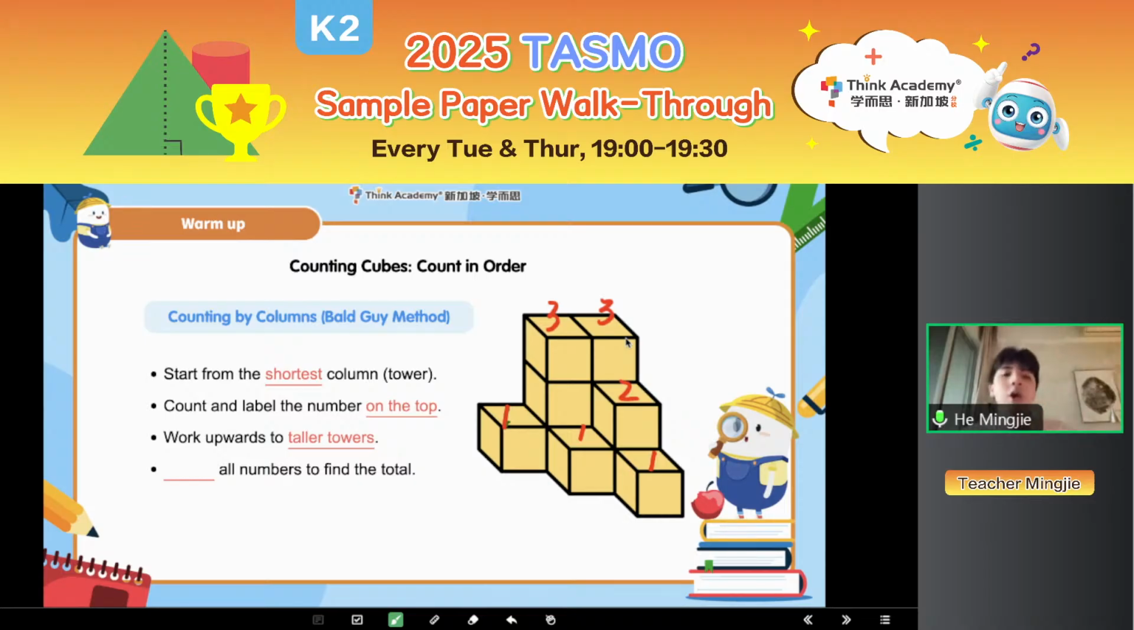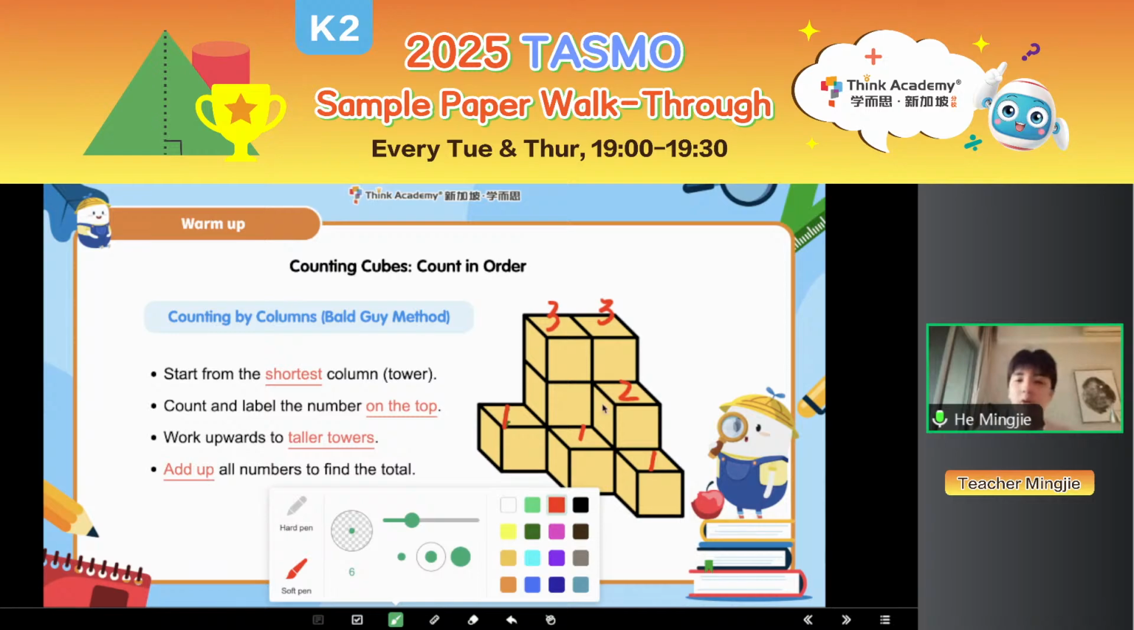After you label all the towers, all the columns, on the top, what do you need to do? Because I want to calculate the total cubes, right? The cubes in total. So I just need to add up all the numbers. But how to add up? Labeling is easy, right? But how to add them up? We also need to add them up in order. So for example, can you tell me how many 3s we have here?